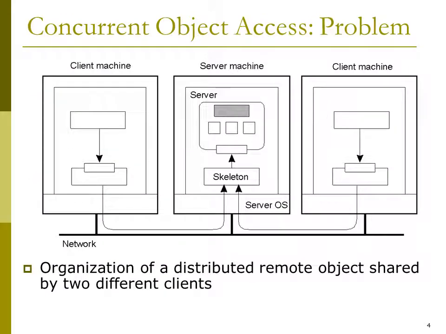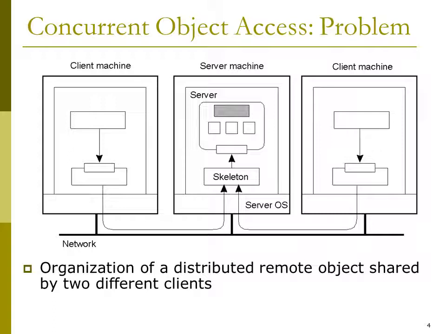Concurrent object access. See how an object is accessed concurrently in a distributed system. See this diagram. There is one server machine and there are two client machines. The two client machines are trying to access the object present in the server machine.